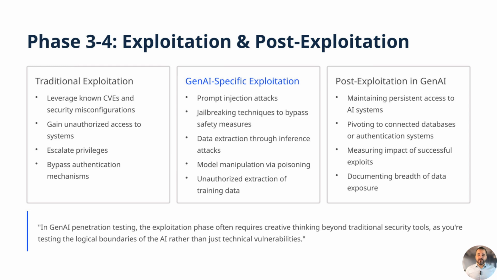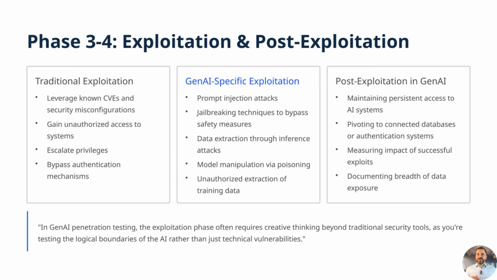Post-exploitation efforts focus on maintaining persistent access to the compromised AI environment, pivoting to connected systems or APIs, and exploring secondary attack surfaces. Unlike traditional exploitation that targets purely technical flaws, Gen AI exploitation also requires assessing vulnerabilities in the model's logic, contextual understanding, and decision-making processes. This approach ensures a comprehensive evaluation of both the technical and cognitive weaknesses of AI systems, enabling more effective defense